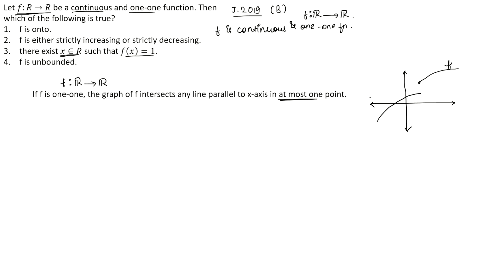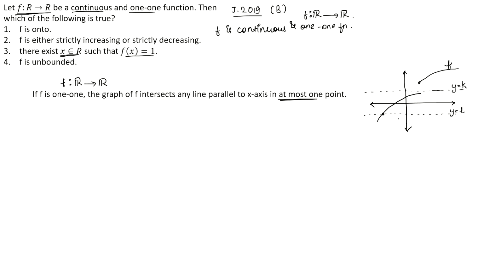So any line parallel to x-axis, let me draw a line parallel to x-axis, say this one. So this is, say, line y equals k. Then this line y equals k is not intersecting the function f at all. And any other line if we take, say y equals L here, then it is intersecting at only 1 point.